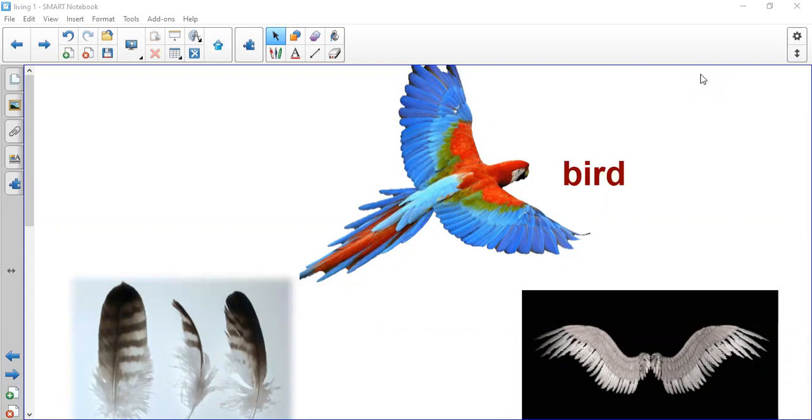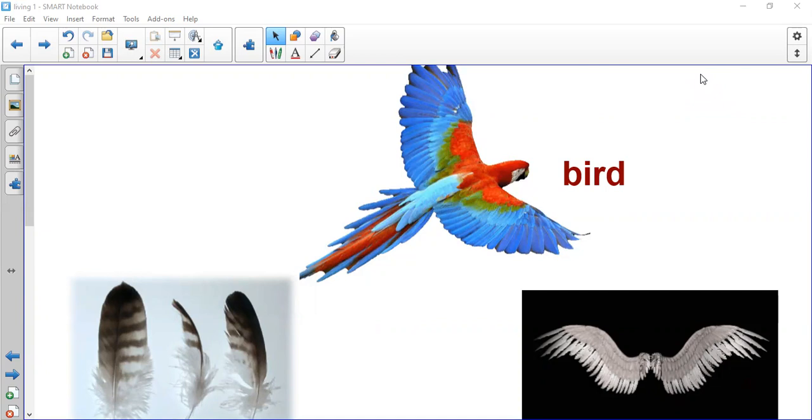We have finished the first three groups of animals during the last sessions. We have spoken about mammal, bird, and reptile. We said mammal has hair or fur. Mammal gives birth. The baby mammal drinks milk from their mother. And we said that the lion is a mammal, the tiger is a mammal, the elephant is a mammal. Even you are a mammal.